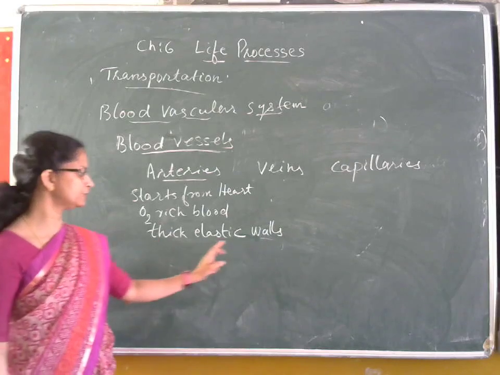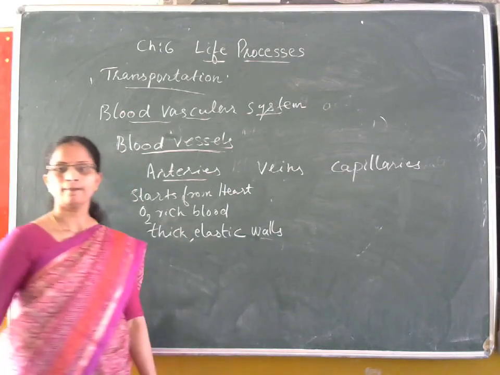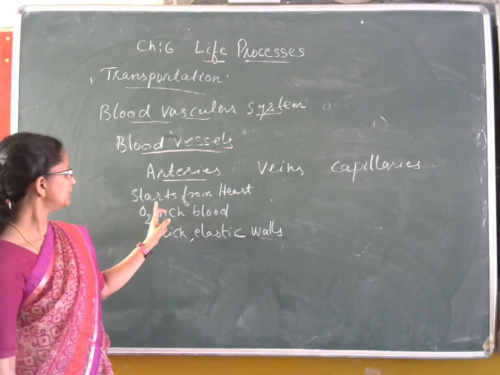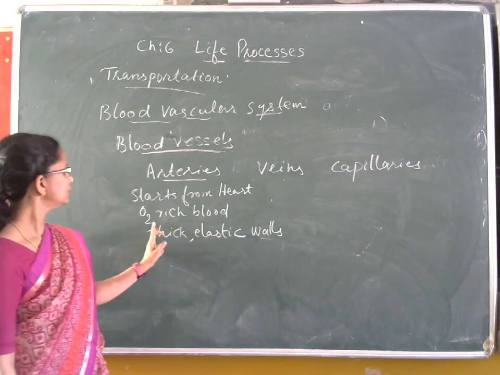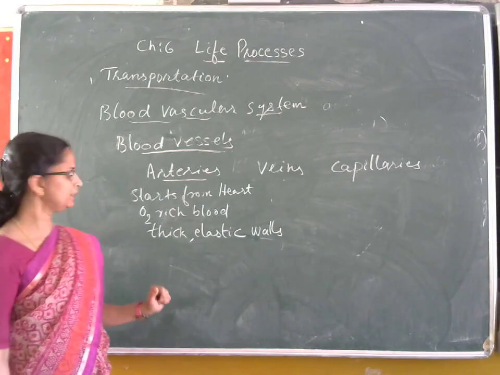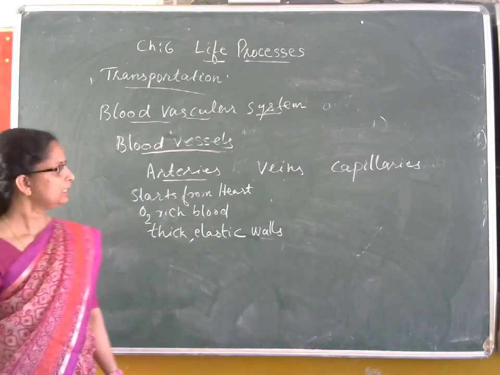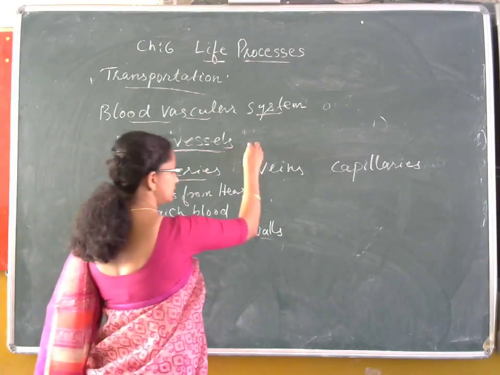These are the characteristics: arteries start from the heart, they generally carry oxygen-rich blood and they have thick and elastic walls. At the same time, veins.